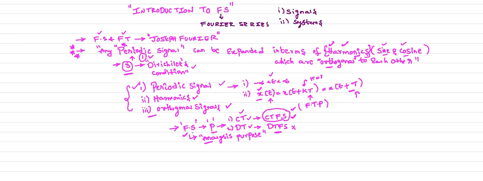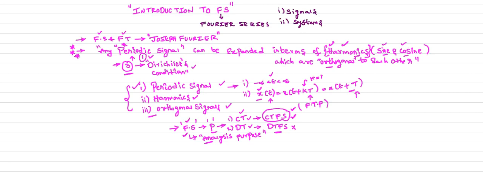Why we use the Fourier series? We use the Fourier series for the analysis purpose. What is analysis? Analysis is nothing but we need to find the harmonics present in our system or signal. So to find the harmonic content present in our signal, you must analyze that signal using its Fourier series expansion.